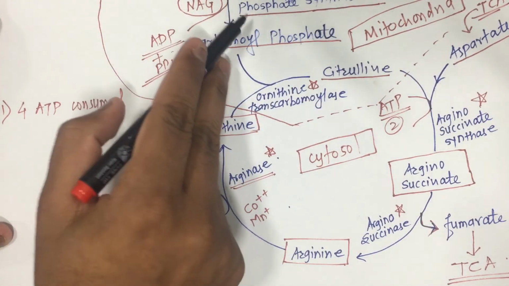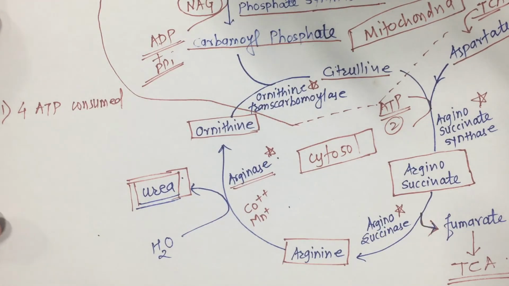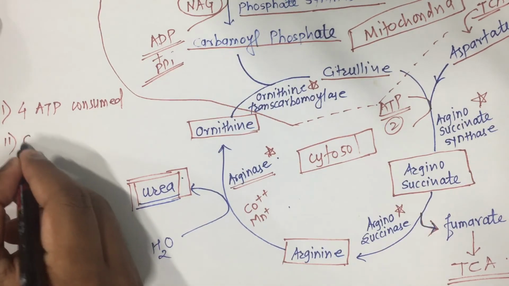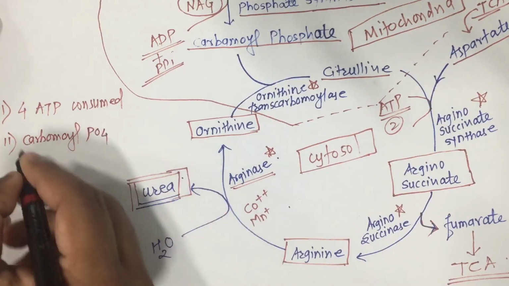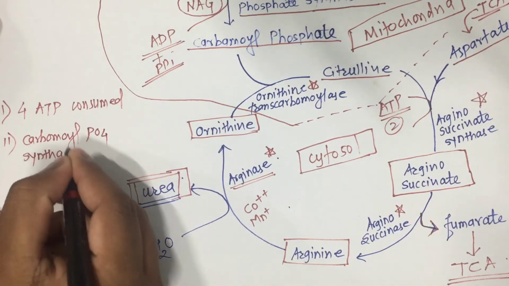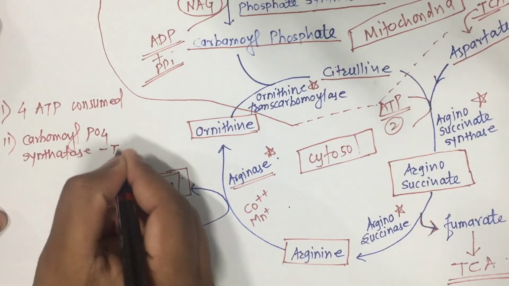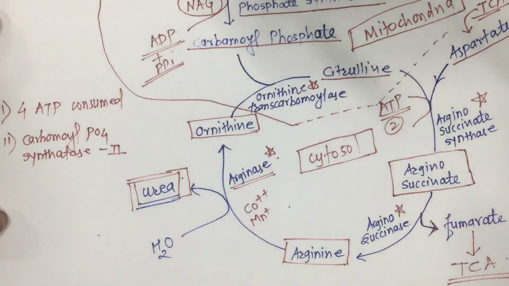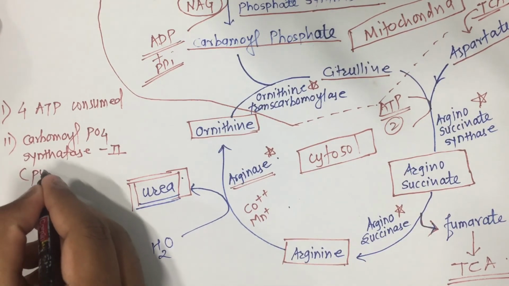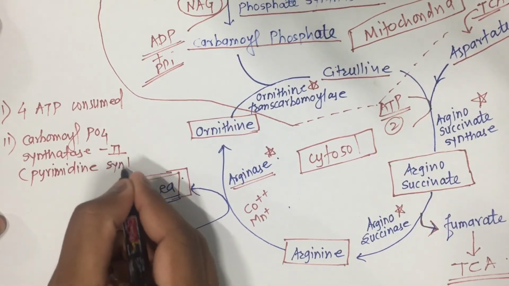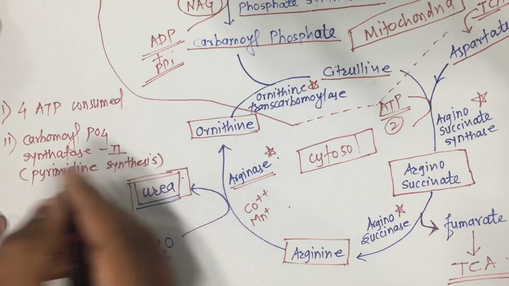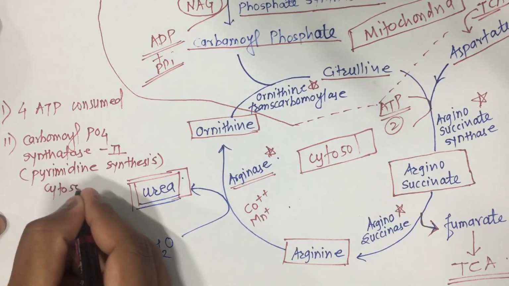Carbamoyl phosphate synthase 1 is mainly present in the mitochondria, but another enzyme, carbamoyl phosphate synthetase 2, is also present. It is mainly used in pyrimidine synthesis and is located in the cytosol.